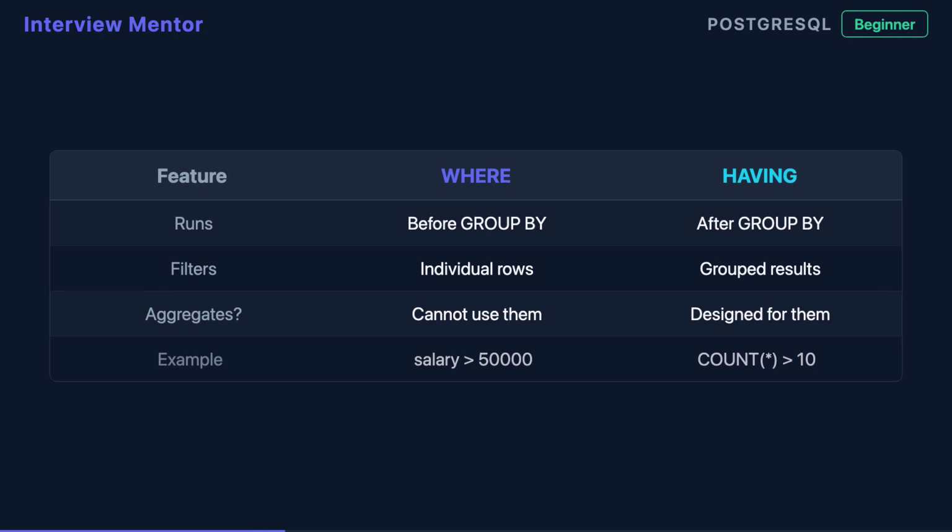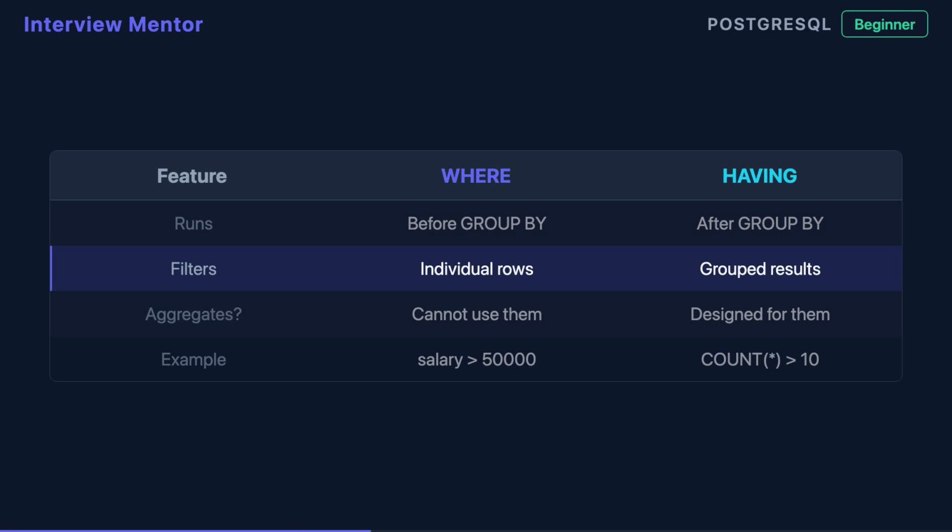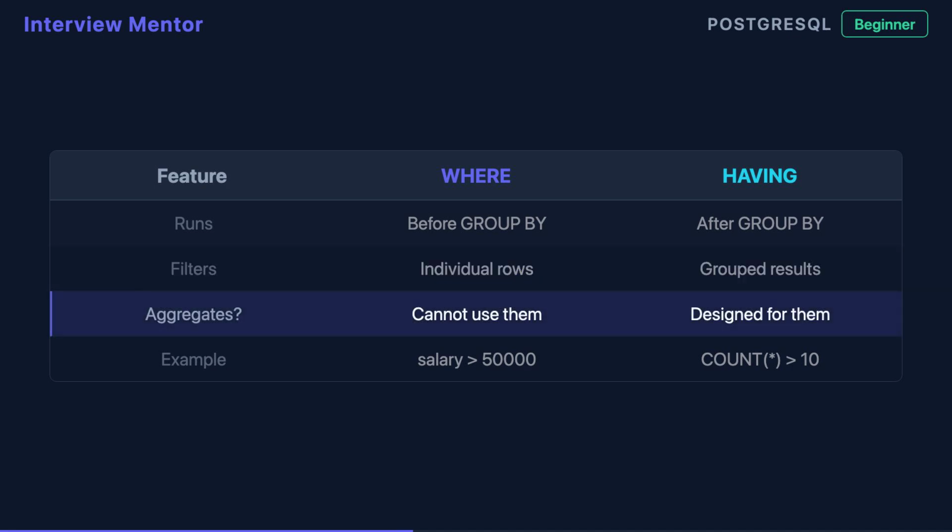Here is the key insight. HAVING exists specifically to work with aggregate functions like COUNT, SUM, AVG, MIN, and MAX. Once rows are grouped, WHERE cannot filter based on those aggregated values. WHERE ran before they were even calculated.